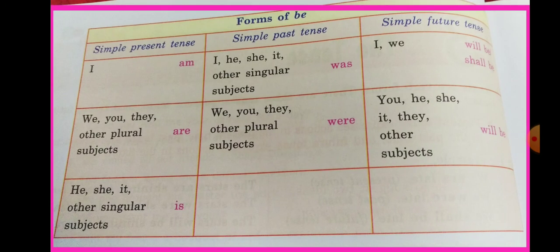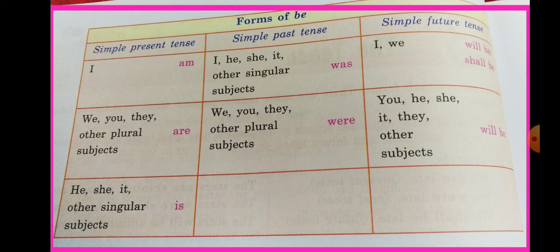Now, forms of be. As we know, there are two kinds of verb, auxiliary verbs and main verbs, and be, have and do are primary auxiliary verbs, meaning helping verbs, which can be used as a helping verb as well as a main verb.